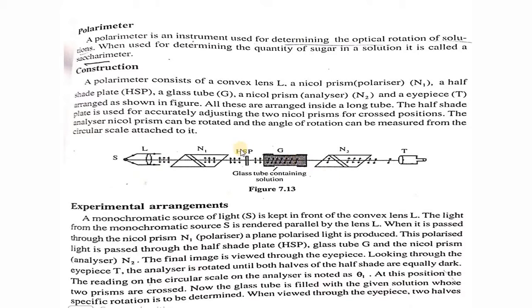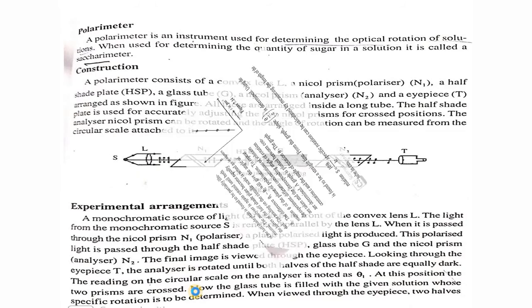Now we fill this glass tube with optically active solution. So the plane of vibration of the light gets rotated. If you look at the same angle, you will not get the dark position, because the position has changed due to the rotation of the plane of vibration of the light. Now we'll again rotate the analyzer so as to get the completely dark position again. This position again gives the complete perpendicular position of N1 and N2. We'll measure this position as θ2.